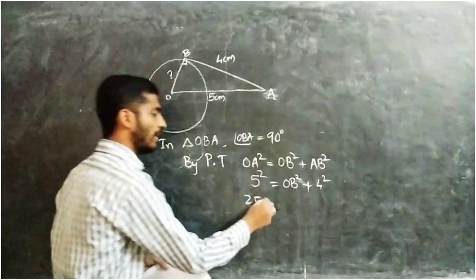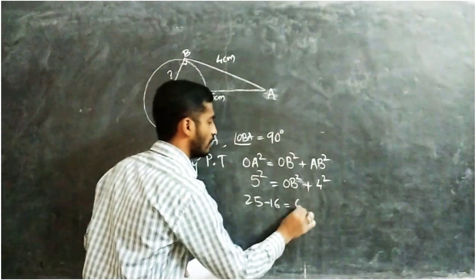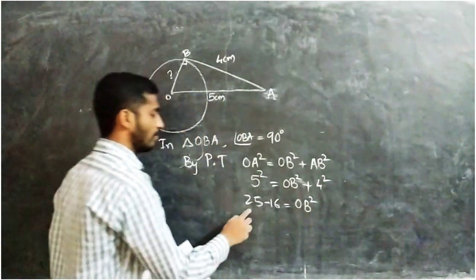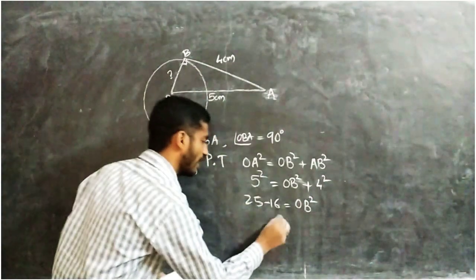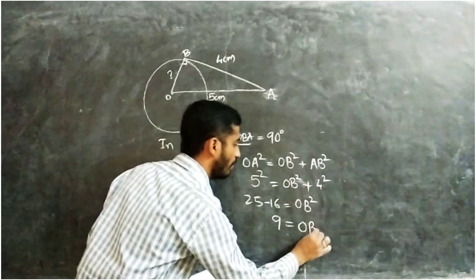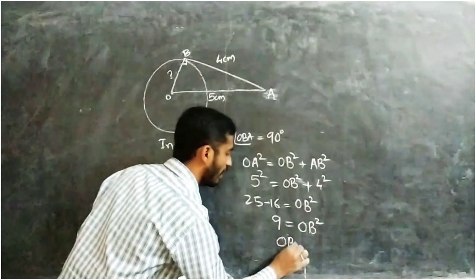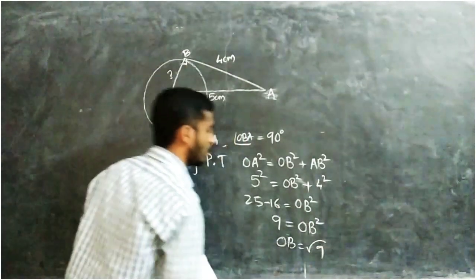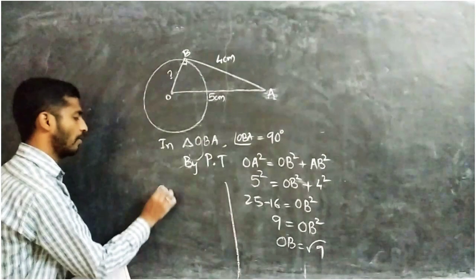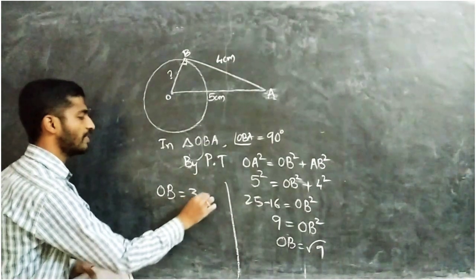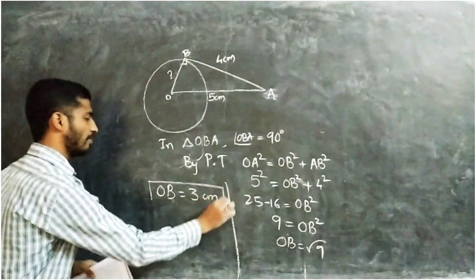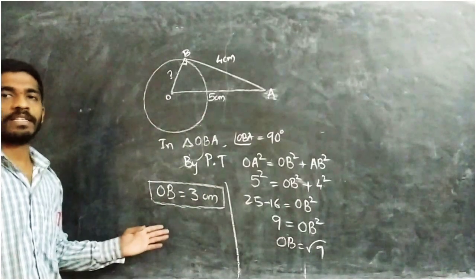So take it to the left side, it becomes minus. So 25 minus 16, here we get 9 equal to OB square. Then OB equal to root of 9. So root of 9, how much do we get? OB equal to 3 centimeters. So the radius of that circle is 3 centimeters.